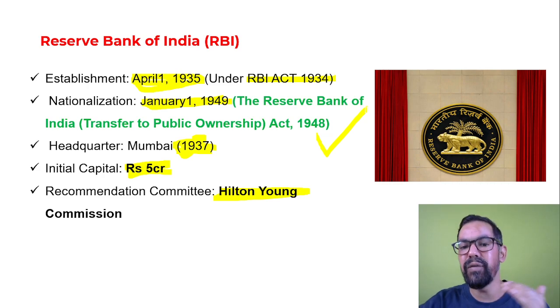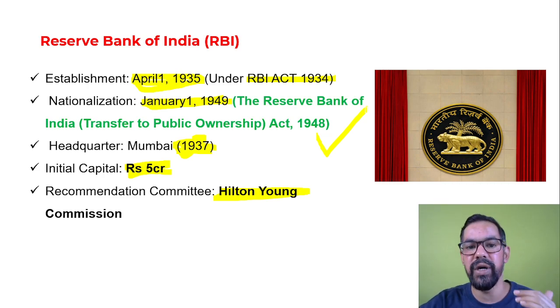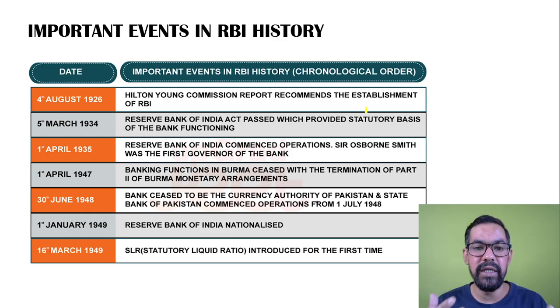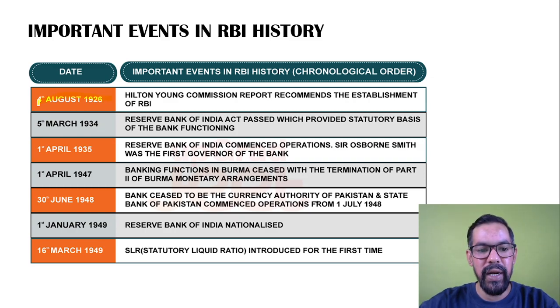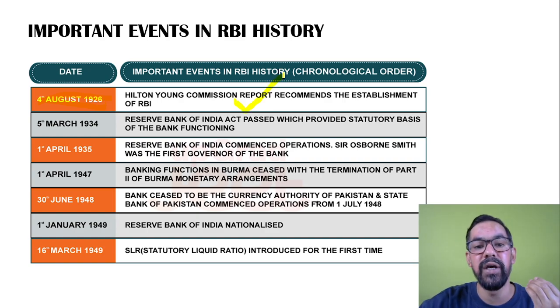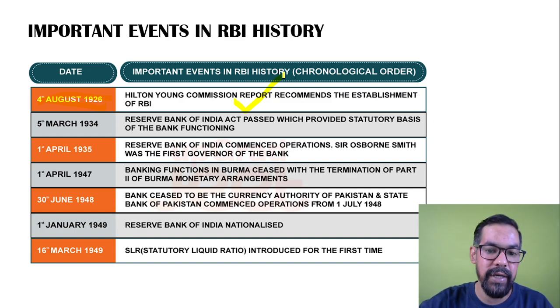Apart from this, I'll show you a table where you will see the important dates or years related to RBI. Here you can see that on 4th of August 1926, the Hilton Young Commission was formed, which presented its report on RBI.